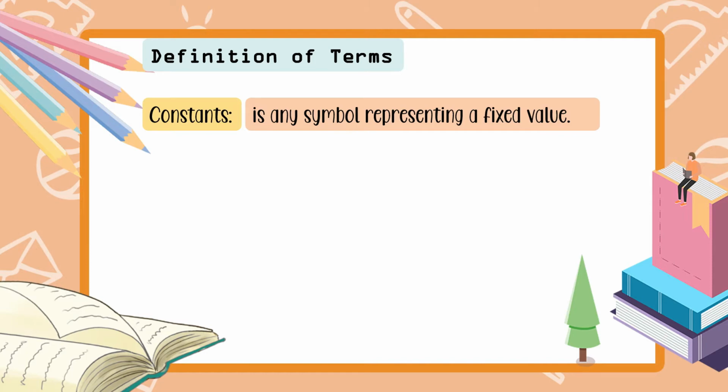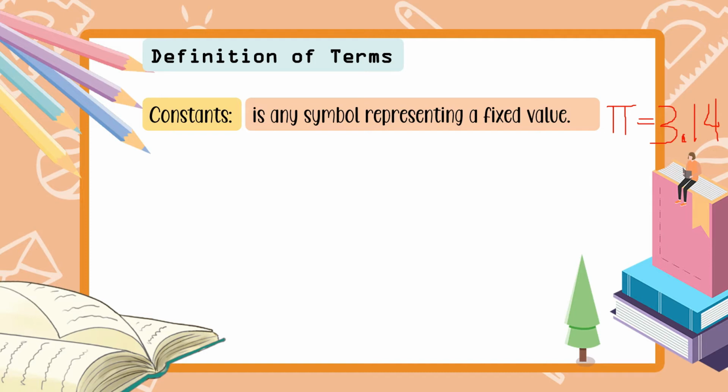For example, we have the pi. Okay? So, yung pi ay isang Greek letter and yung Greek letter na to is equal always, hindi nagbabago. Equal siya lagi kay 3.14. So, dahil hindi siya nagbabago ng value, this is also considered as constant.